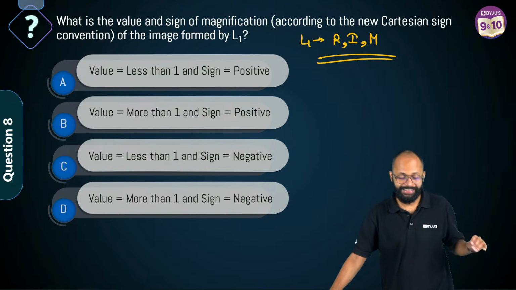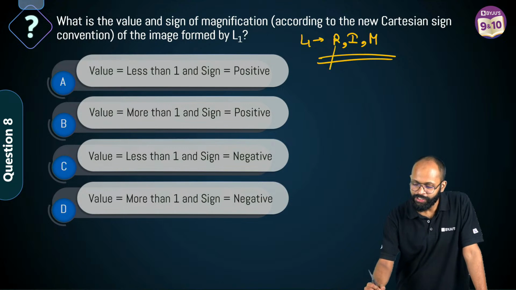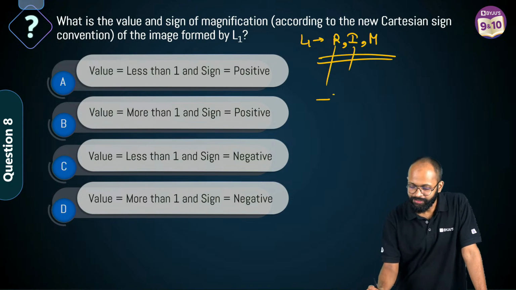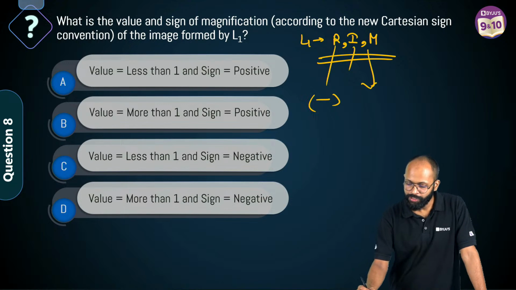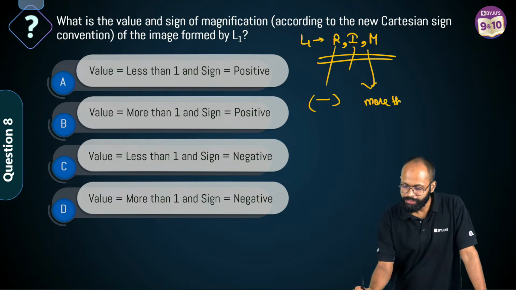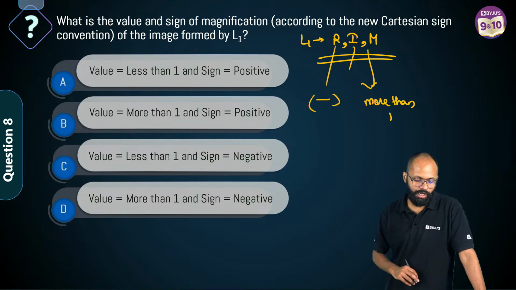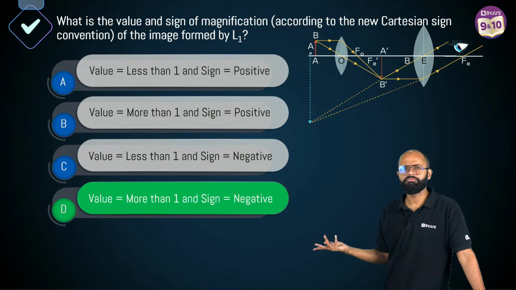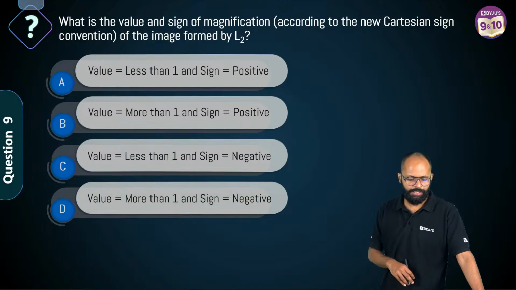Yes, D. Why? Sir, real inverted means sign will be negative. Magnified means it will be more than 1. Arey wah, matlab option D. Very easy. Okay, let's see.